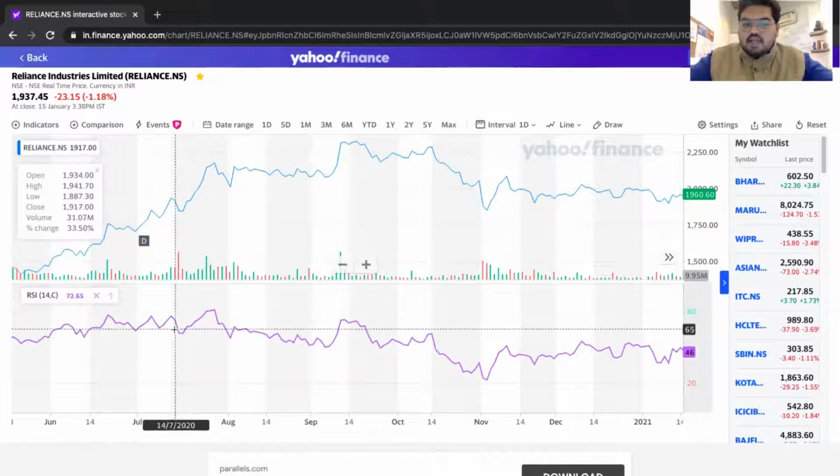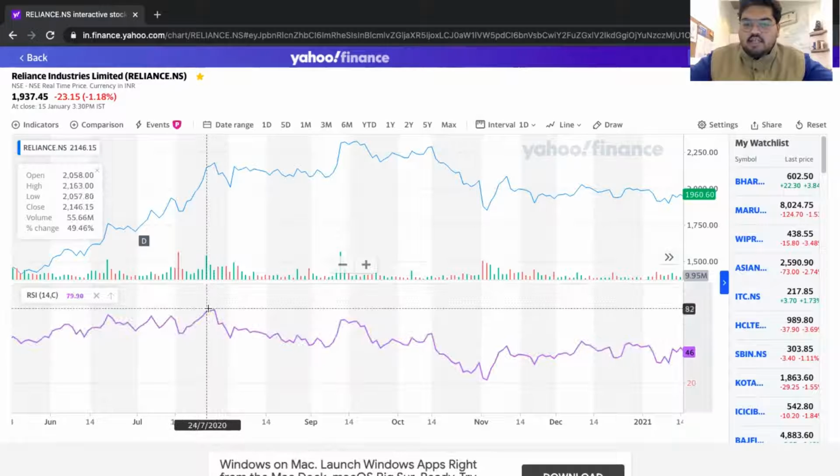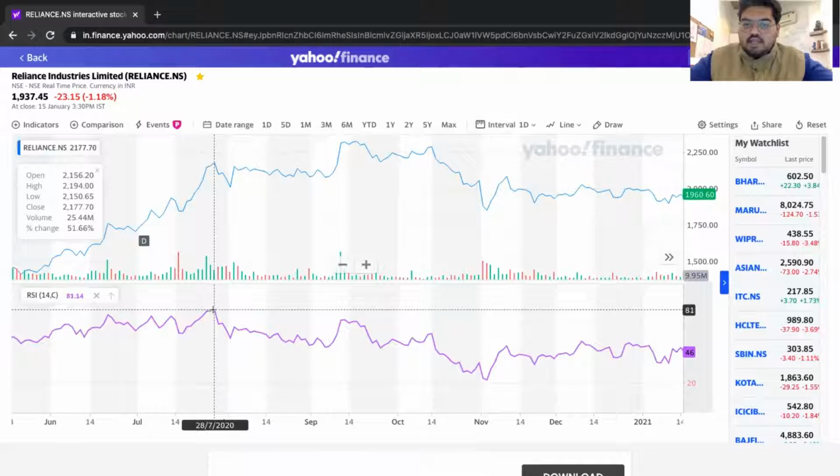If the RSI line goes above 80, all right, and it crosses 80, that means that the stock price is overbought and there's a potential selling opportunity right now. Now, what does overbought mean? Overbought means that there has been too much buying pressure because of which the price, due to demand and supply, has shot up above the price that it should be. So it's considered overbought and it will return back to its median price, or the price that it has to be, right, or the natural price.